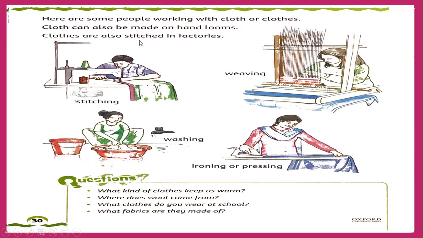Clothes are also stitched in factories. Clothes, you can say, are ready to wear. They are already stitched and already made, so we buy them and wear them. But cloth needs to be stitched first. Then we wash the clothes, then we press them, and then we wear them. So it's a very easy chapter to understand.